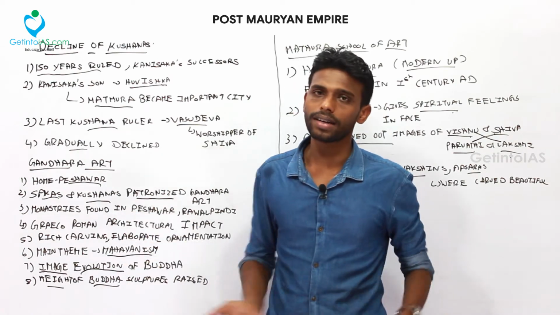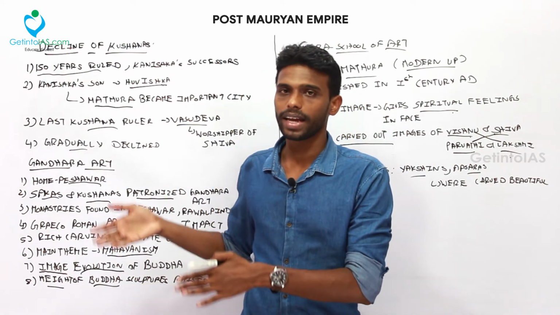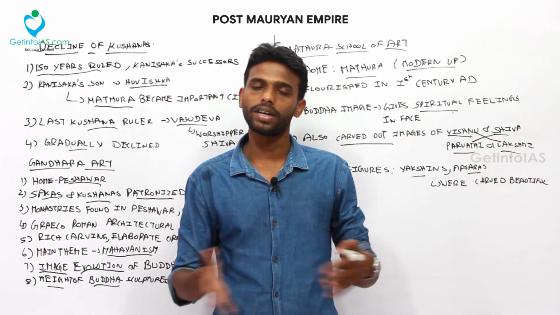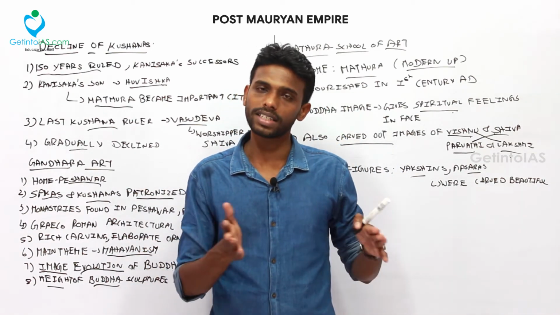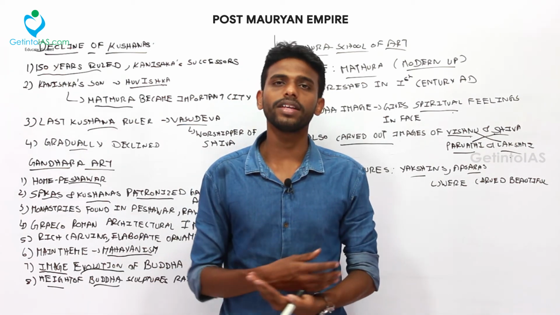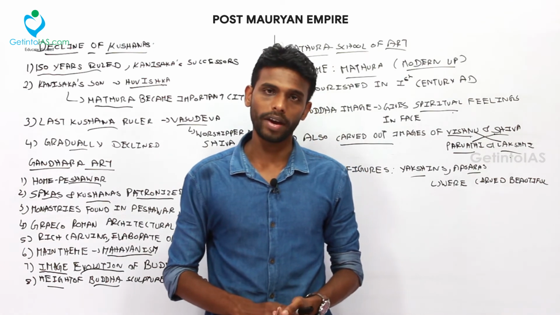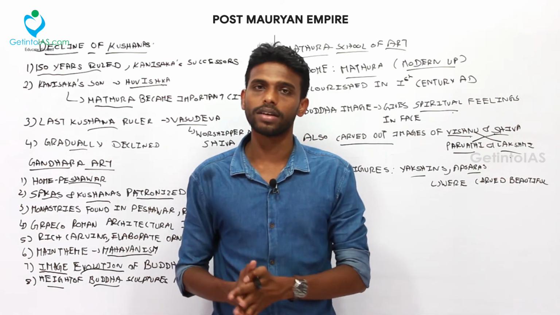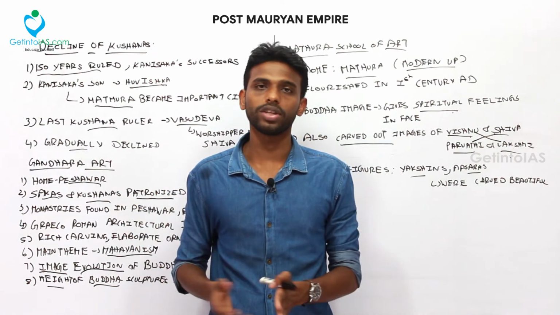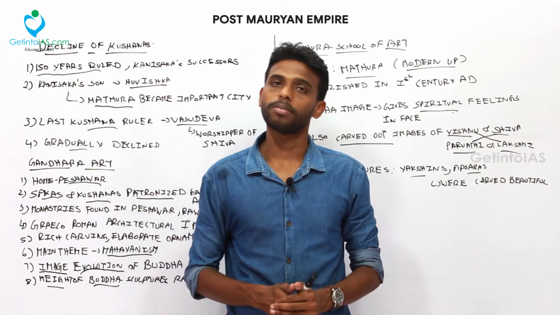This is how the art developed during the post-Mauryan period, and this is how the post-Mauryan period came to decline also. So the Mauryan empire was split into different dynasties, and they ruled some regions, and automatically they started to decline, and finally the Guptas emerged, which we will see in the forthcoming chapters. So after the Mauryan Empire, one strong empire founded was the Guptas. The Mauryan Empire expanded nearly to the border of the south. The Gupta Empire also extended maximum up to that extent.